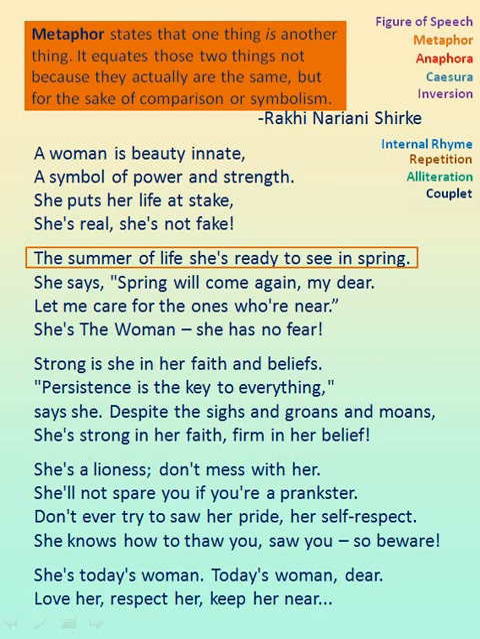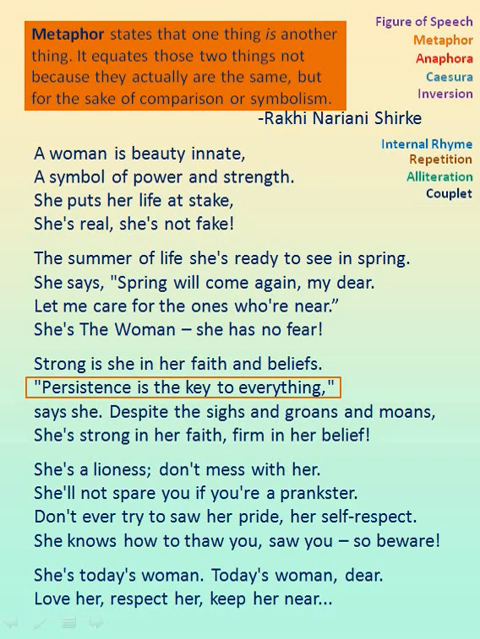In the line, the summer of life, she is ready to see in spring. Here, the summer of life means the difficult situations one faces in life. So summer doesn't exactly mean the season here. It refers to the difficulties of life which she is ready to see, hence it is metaphor. Persistence is the key to everything. Here persistence is compared to a key. So a comparison is made between two different things, hence it is metaphor. She is a lioness. Here a woman is compared to a lion, hence it is metaphor.